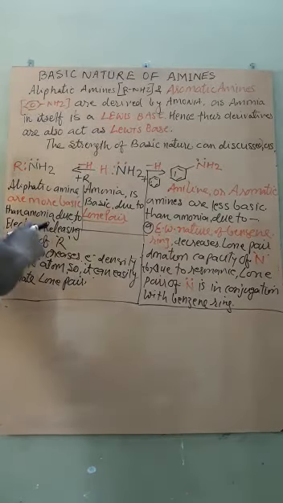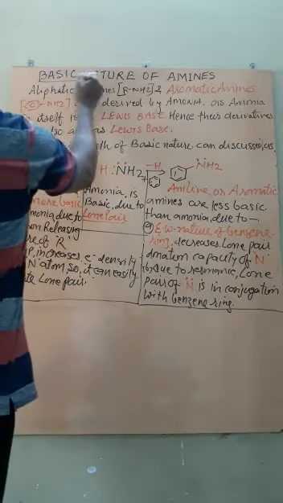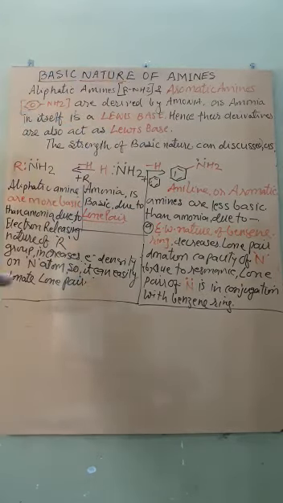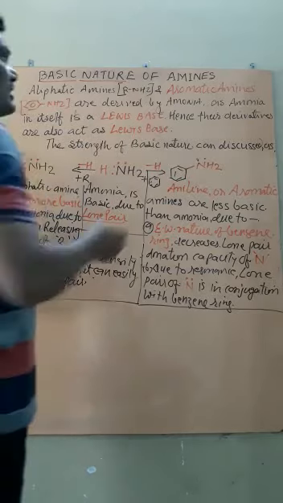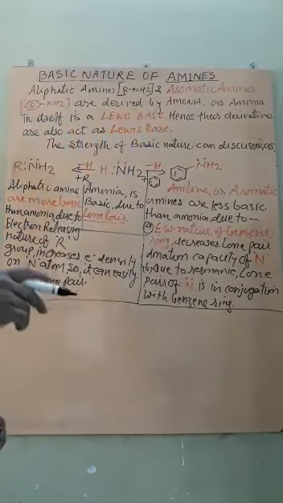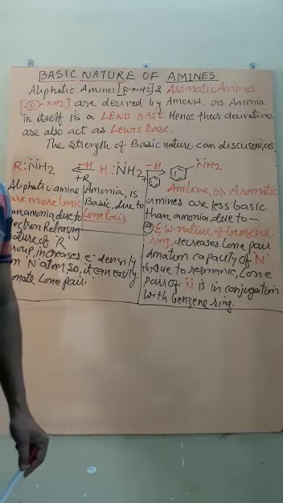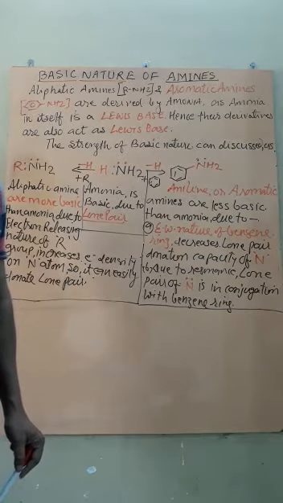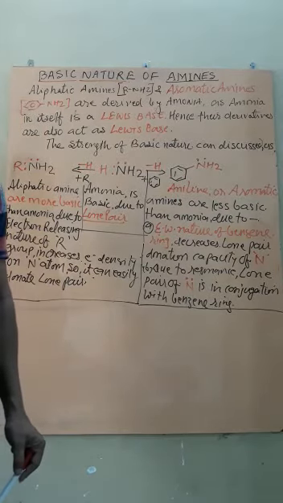Yes, students. Now the next content is the basic nature of amines. That is, we can say the amines are alkaline or basic in nature. All the amines, it may be aliphatic amines or aromatic amines. Students, you know that aliphatic amines and aromatic amines, that is containing a benzene ring, are derived from ammonia, that is NH3.